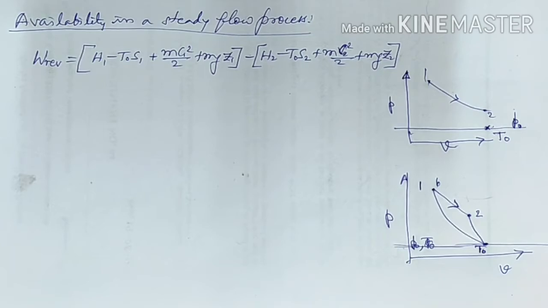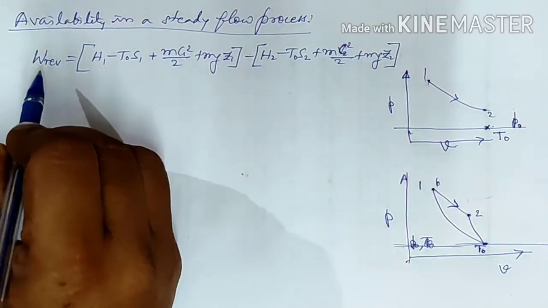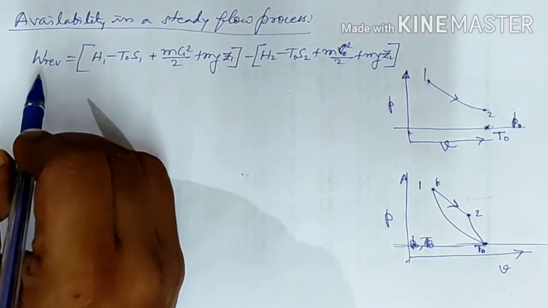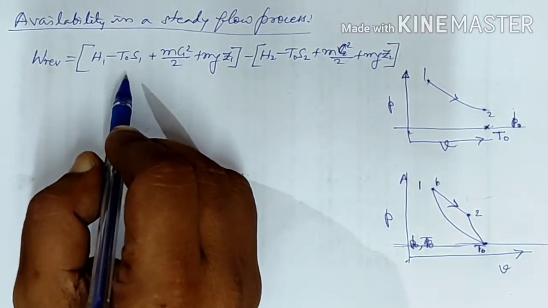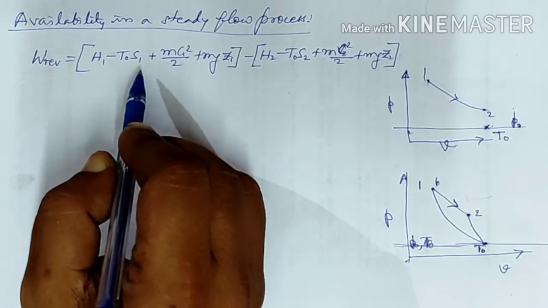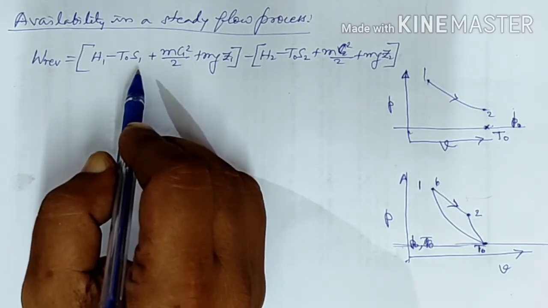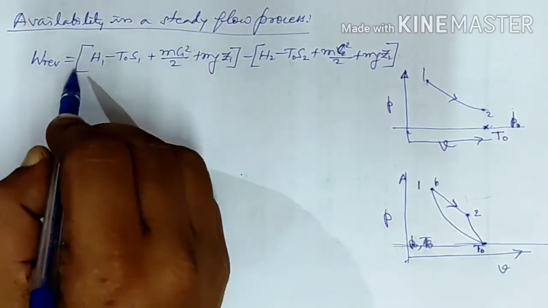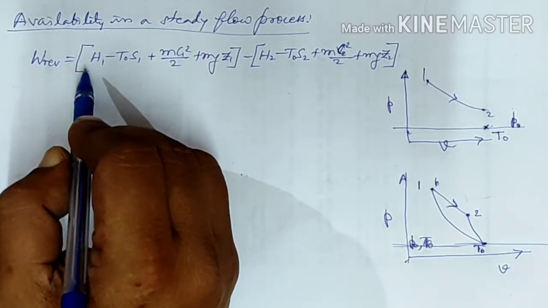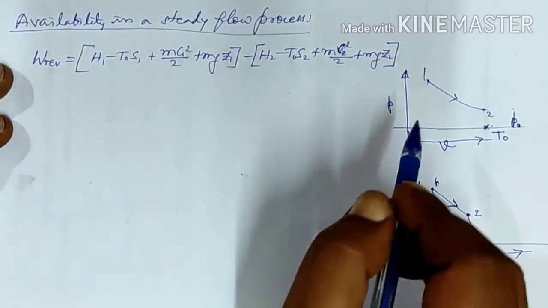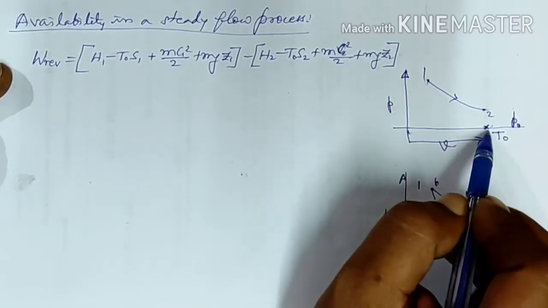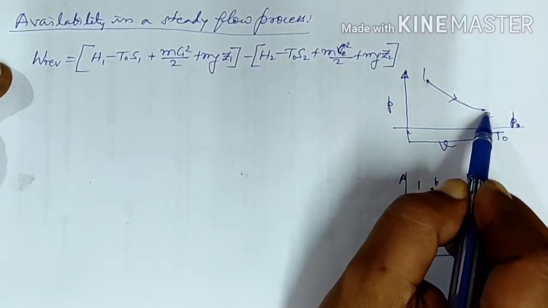Let us find out the availability in a steady flow process. We know that the reversible maximum work associated with a steady flow process for a single flow is given by this particular equation. This process is represented on the PV diagram in this way, 1 to 2.